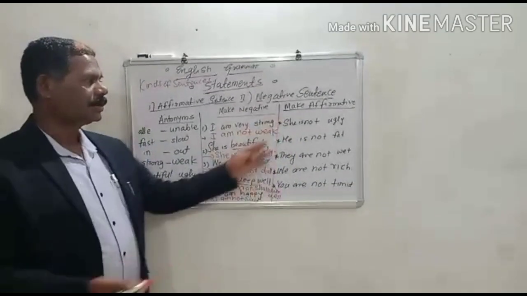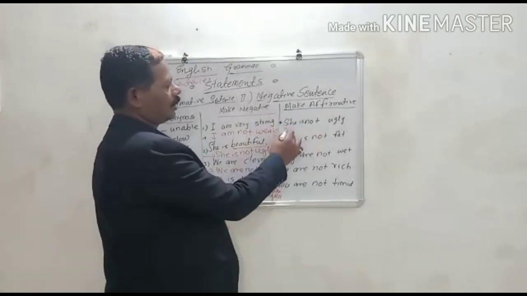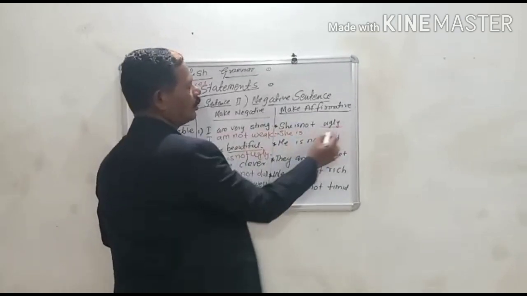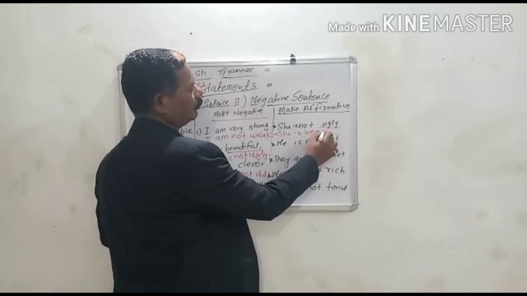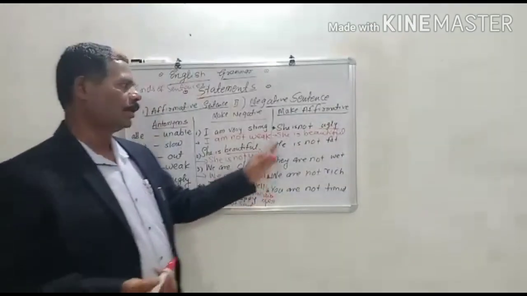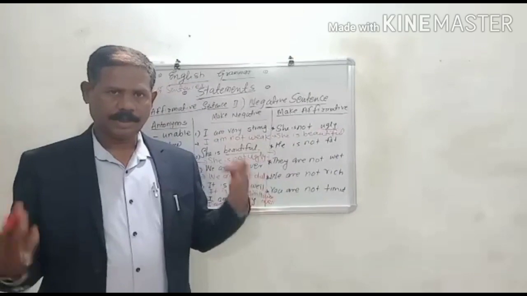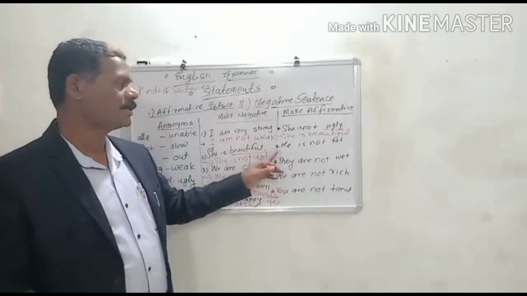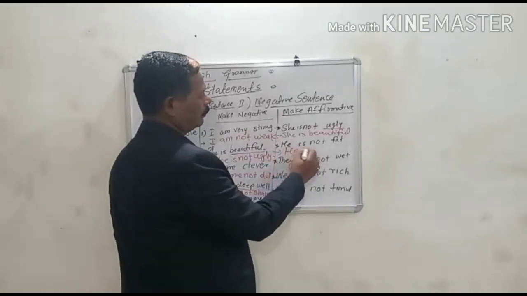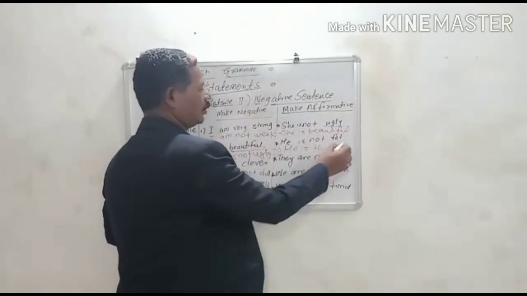Make affirmative. She is not ugly. This sentence is here. She is not ugly means she is beautiful. We are writing this sentence. Opposite of ugly, beautiful is there. She is beautiful. The next one, he is not fat. He is not fat, means he is the opposite of fat, thin. He is thin. This is the affirmative sentence we are making. The full stop will be there.